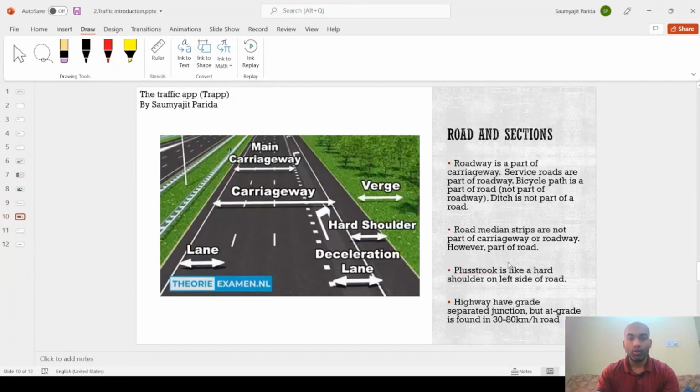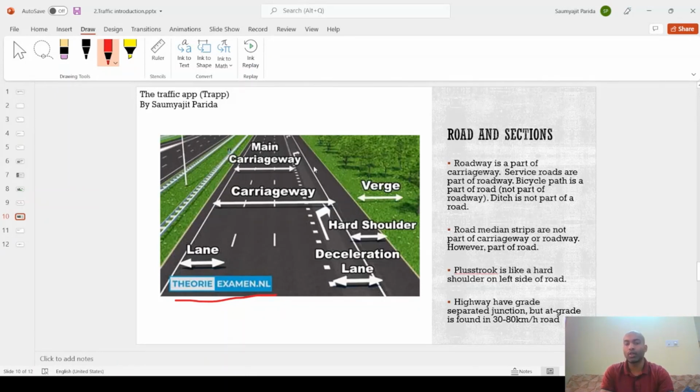So moving forward, now coming to general definitions of a road in the Netherlands. Which parts are called what? This is a very nice image that I found online, and the credits go to theoryexamen.nl. I really appreciate it. This is what we see on any expressway, any road section you take.